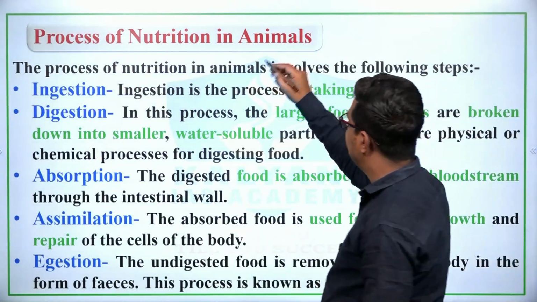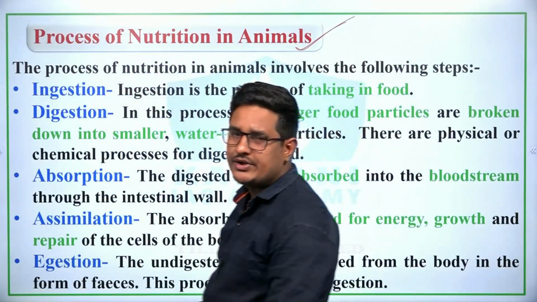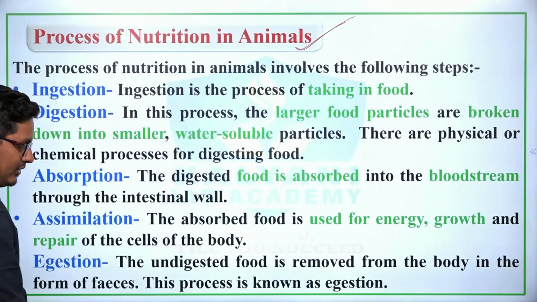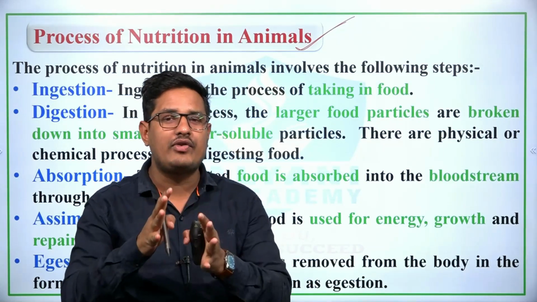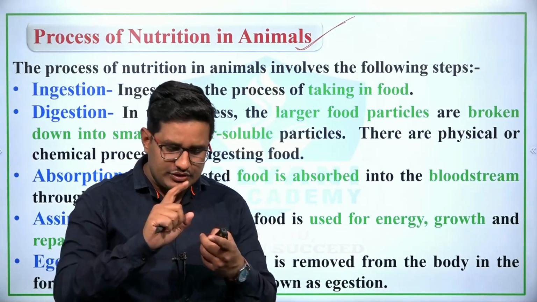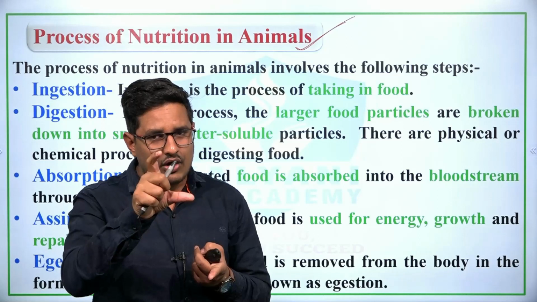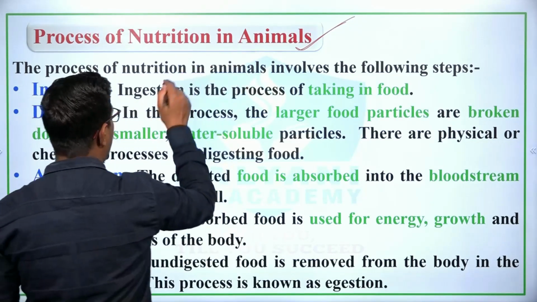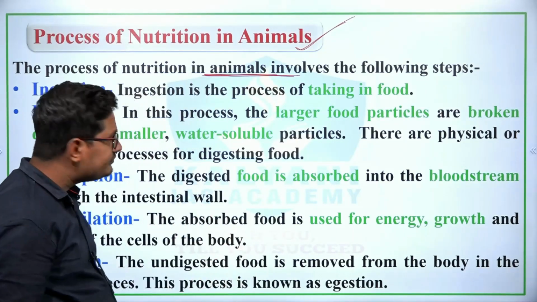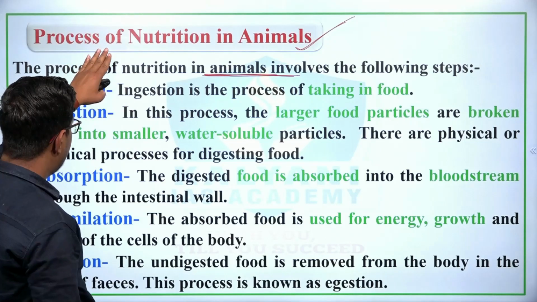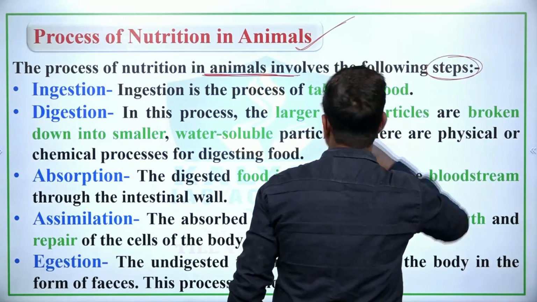Now the process of nutrition in animals. Holozoic nutrition. Holozoic nutrition is also a type of heterotrophic nutrition, and holozoic nutrition involves 5 stages of nutrition.